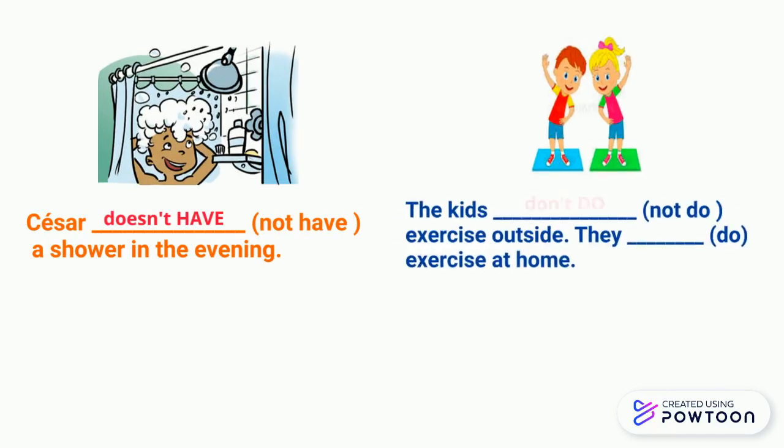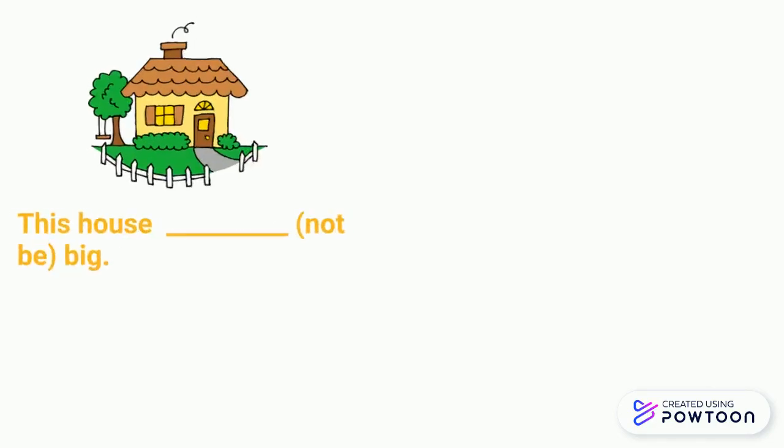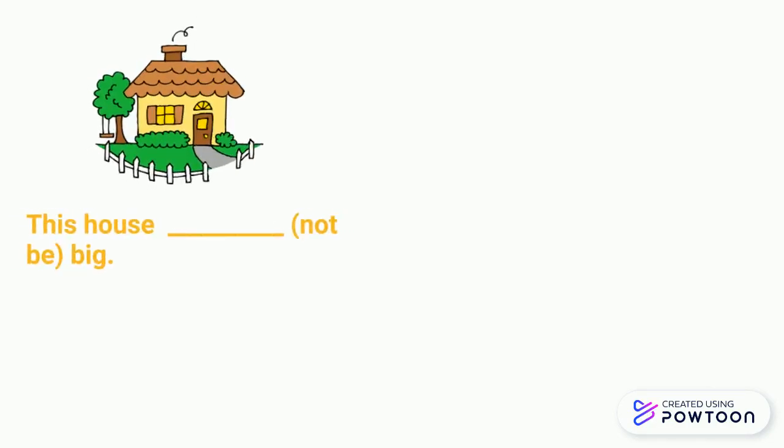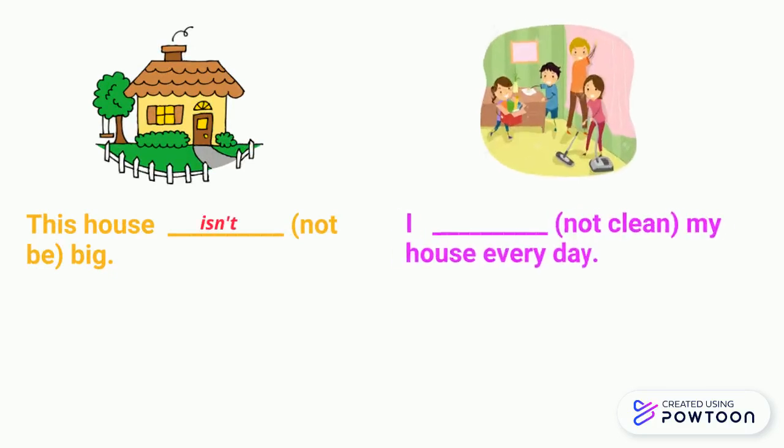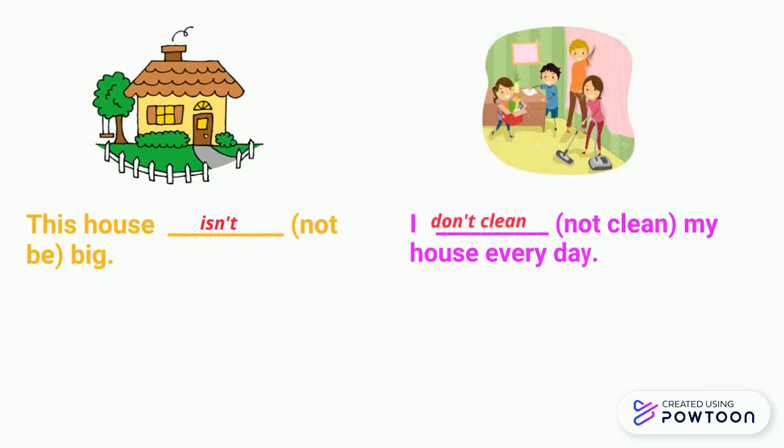The kids don't do exercise outside. They do exercise at home. Now, this house, el verbo es not be. So, isn't, very good. This house isn't big. I don't, excellent. I don't clean my house every day. Just an example.